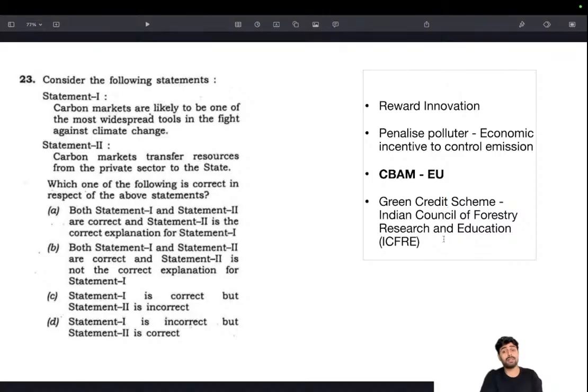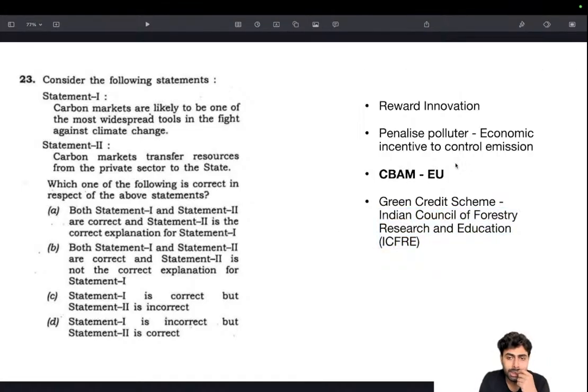This is very important. This is one organization or body I have never come across. This is the first time I'm hearing that. Many of you might have heard about it, but I haven't. So keep this in mind. Okay, green credit scheme, and don't think that the Ministry of Biotechnology or the Ministry of Environment, Forest and Climate Change is managing it. No, it's not that. Or ICAR, which is sometimes given as Indian Council of Agricultural Research. You might think that it could be right, but no. Be very clear that this is the agency managing the green credit scheme.